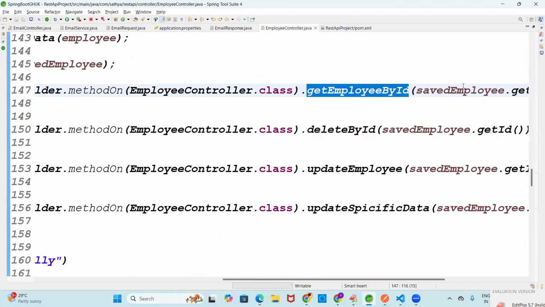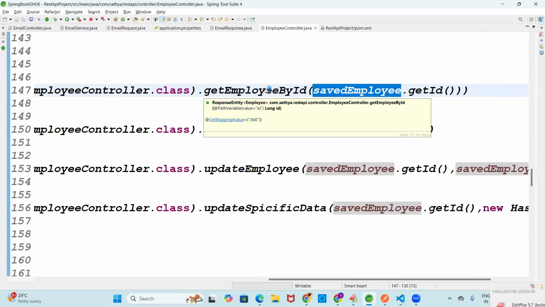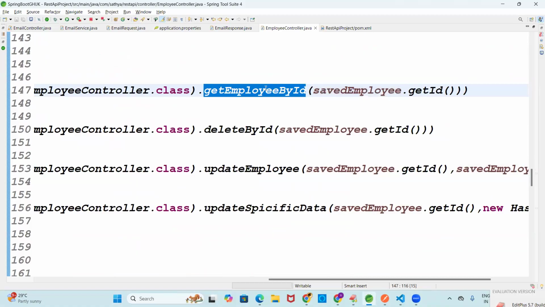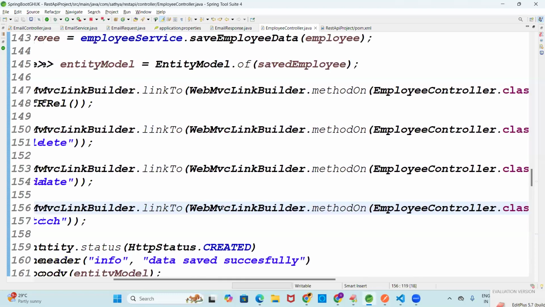getEmployeeById is expecting how many arguments? One. Here you should focus clearly, because I wrote the method name as getEmployeeById. If you write the method name as getEmpById or something like that, I don't know, it would definitely update the specific data, maybe not the partial data. You should write the method properly, then only you get the output there.